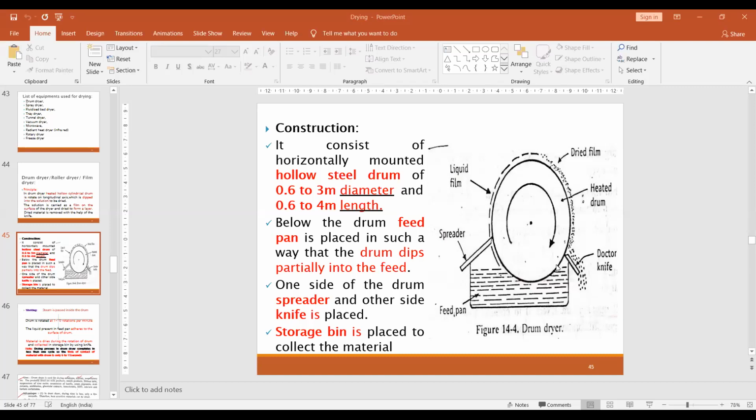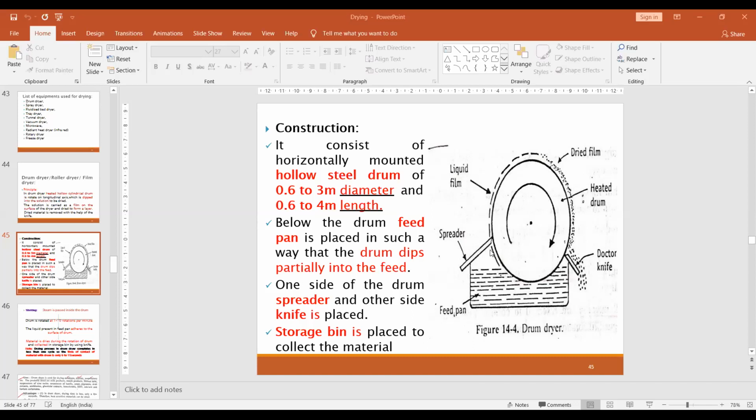Every time, the tip of the dryer should dip into the solution. After dipping, the drum is continuously rotated. Next is called the spreader. After dipping the cylindrical drum, some of the material sticks to the drum and comes along with it. This is called spreading. The spreading is essential to spread the material uniformly on the surface of the drum.